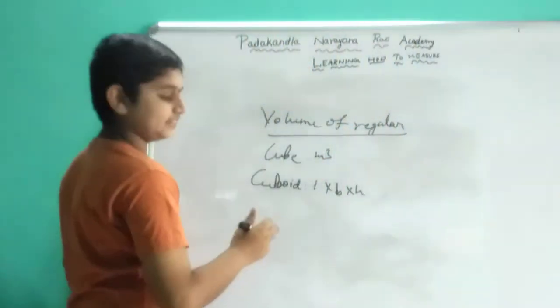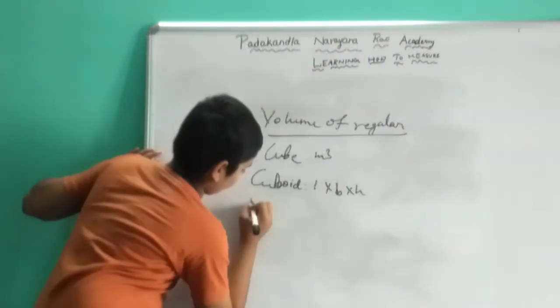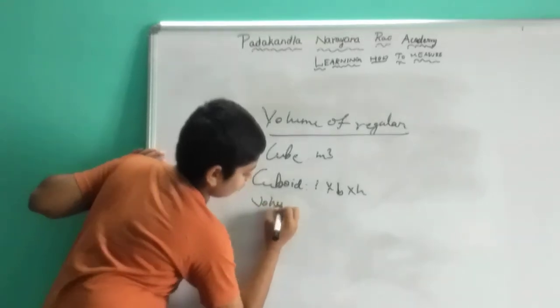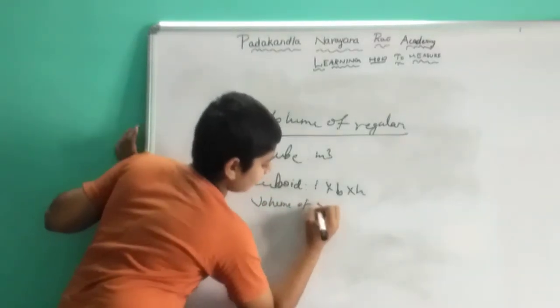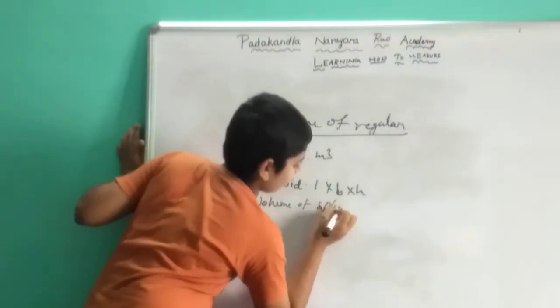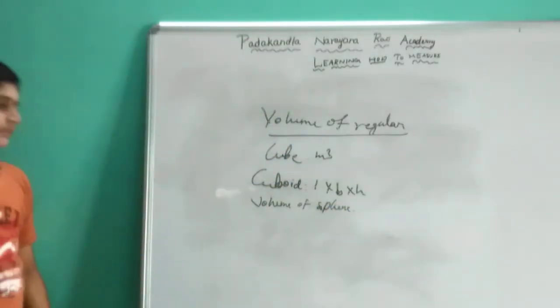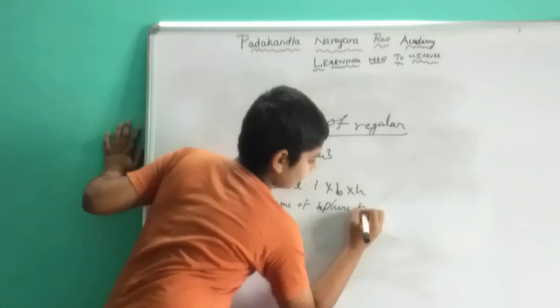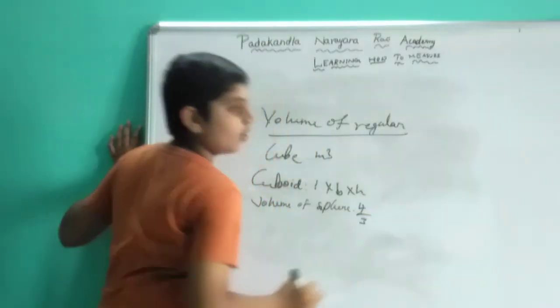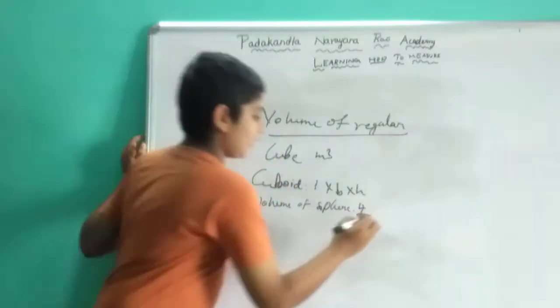What I am saying is the volume of sphere. Volume of sphere is 4 by 3 pi r cube.